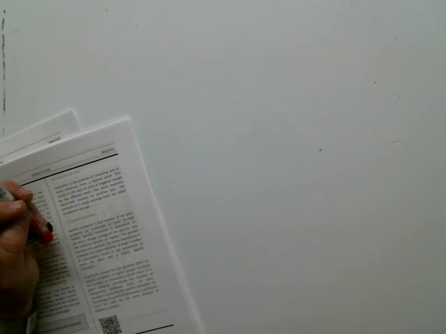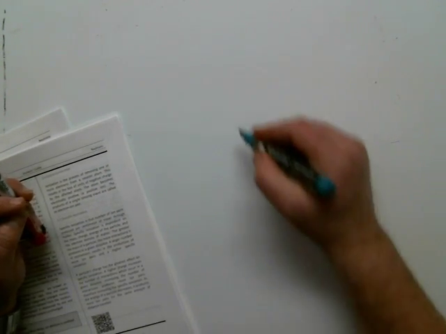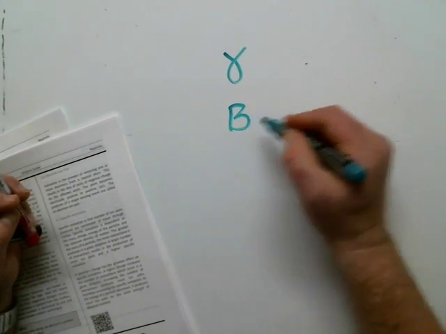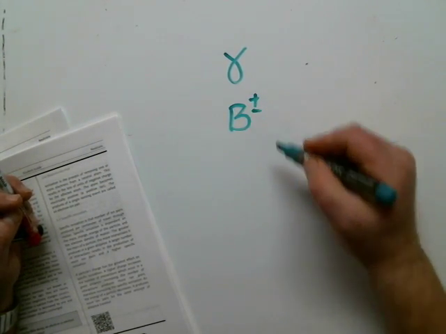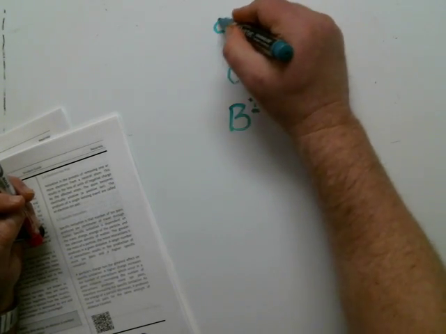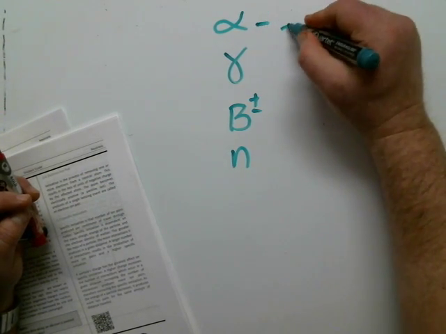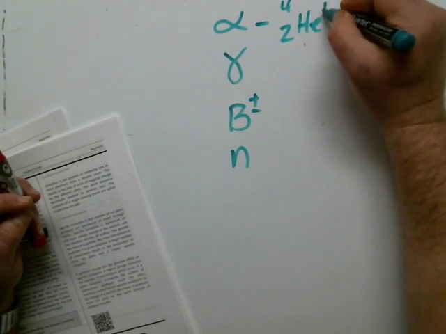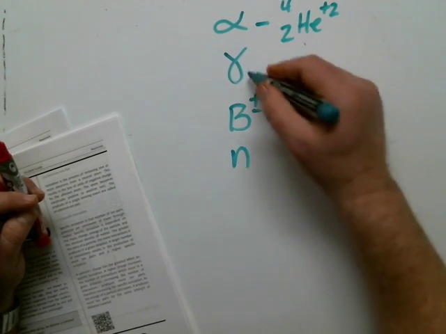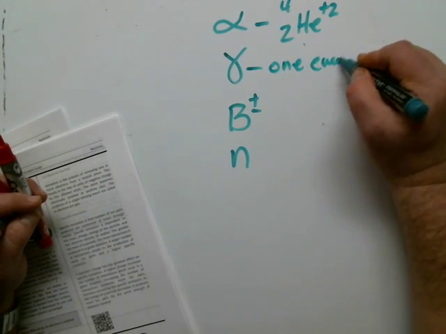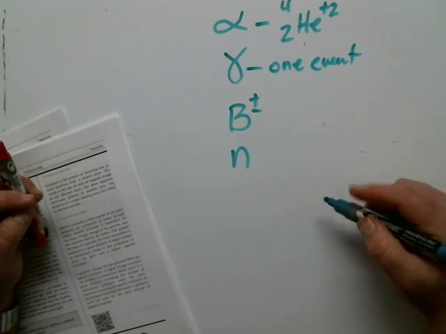So once the ion pairs are created, what happens? A particle's charge has the greatest effect on specific ionization. The particles we'll look at in terms of specific ionization are an alpha, a beta, a gamma, and a neutron. An alpha is a helium-4 nucleus with a +2 charge. A gamma can cause one ionizing event. We'll look at how it interacts with matter in a minute.